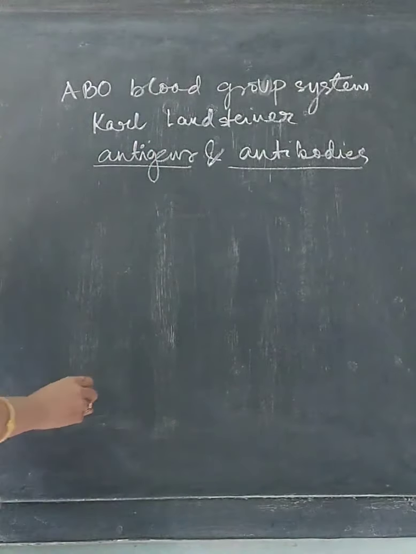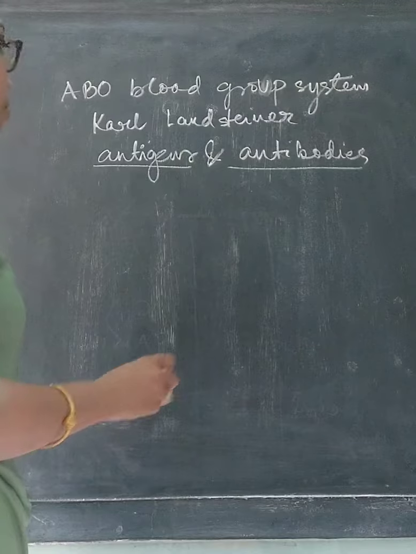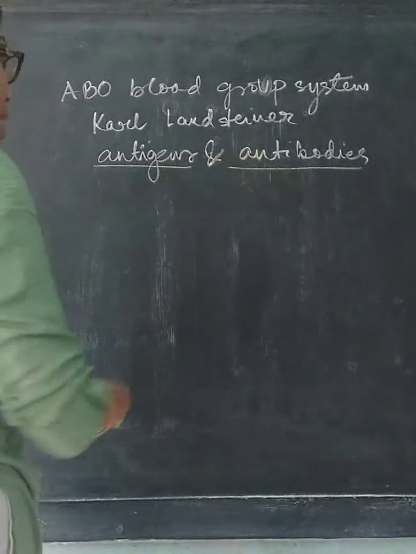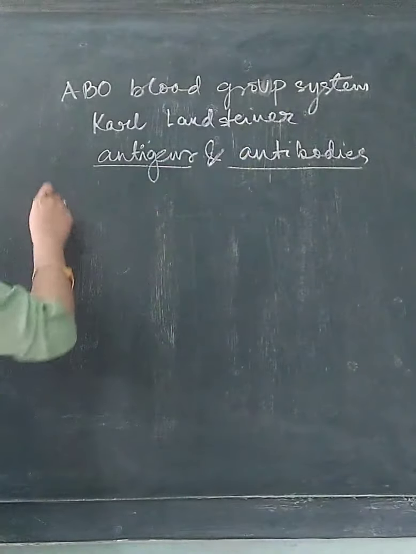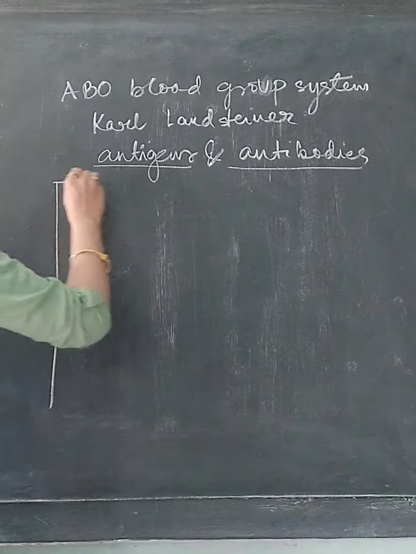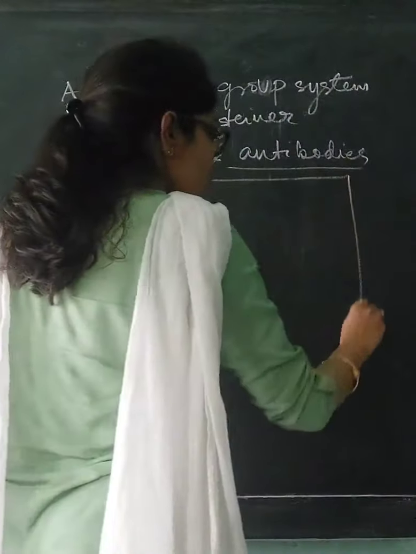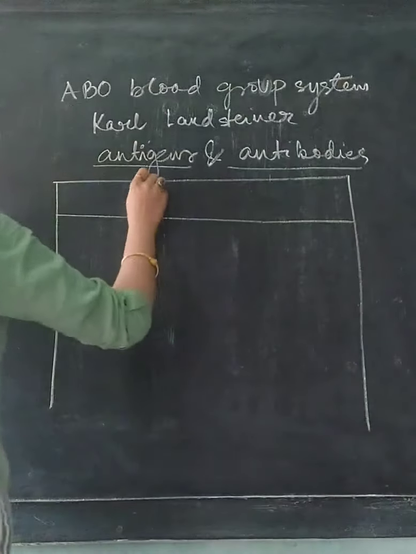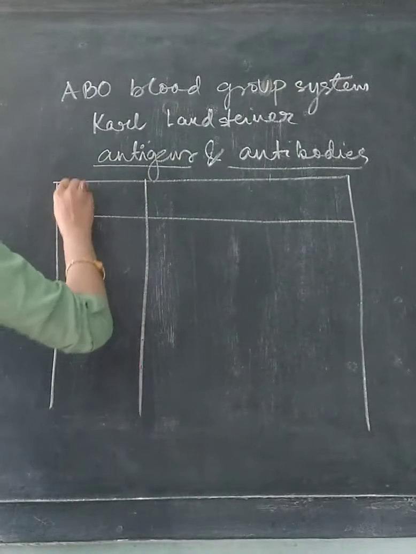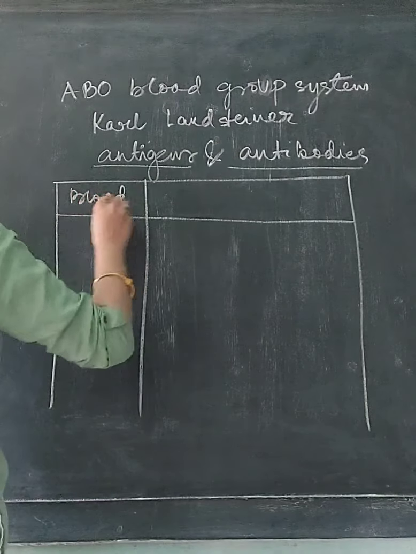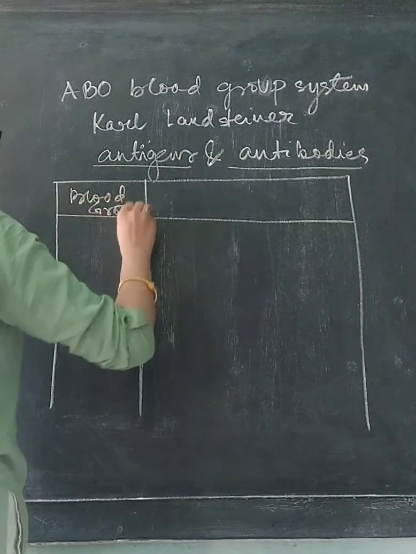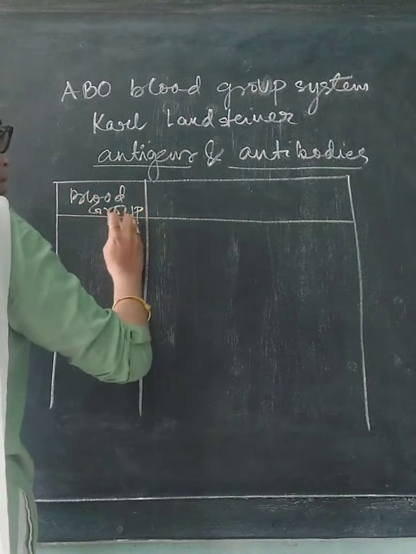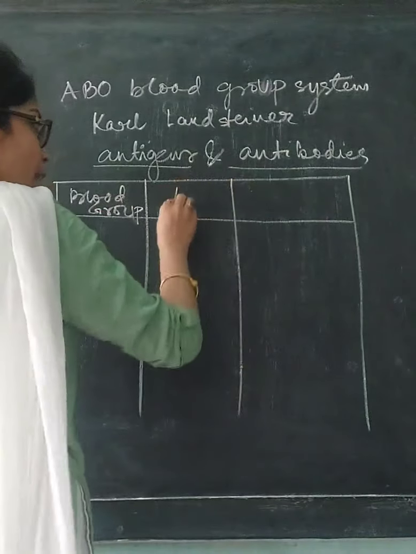Okay, now based on the presence of these antigens and antibodies, there are 4 blood groups. We will talk about these 4 blood groups in detail, and also which type of antigen and antibodies are present in them. So here the first one is blood group. Okay, next antigen.